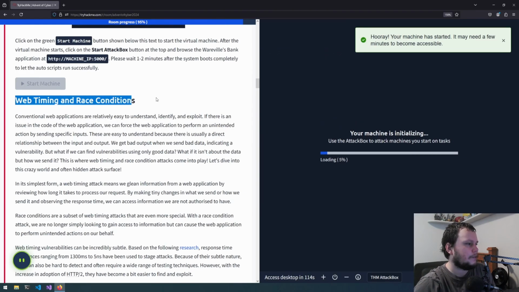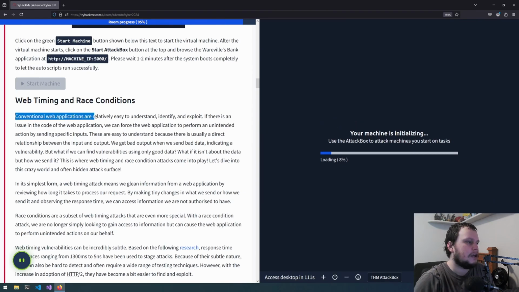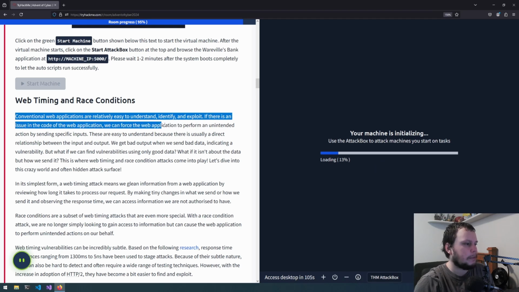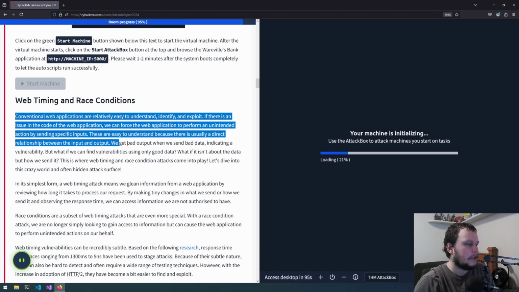So, web timing and race conditions. Conventional web applications are relatively easy to understand, identify, and exploit. If there is an issue in the code of the web application, we can force the web application to perform an unintended action by sending specific inputs. These are easy to understand because there is usually a direct relationship between the input and output. We get bad output when we send bad data, indicating a vulnerability.